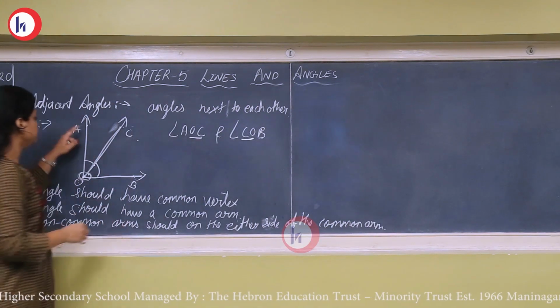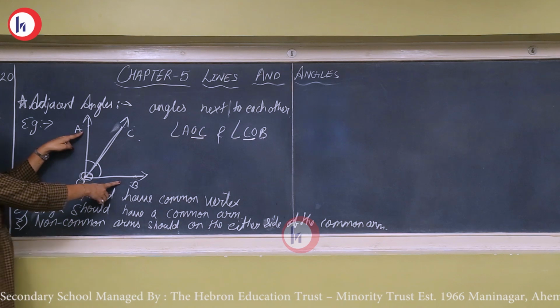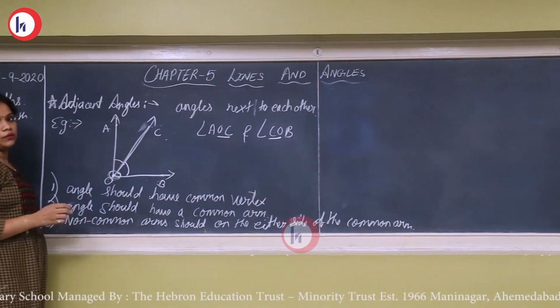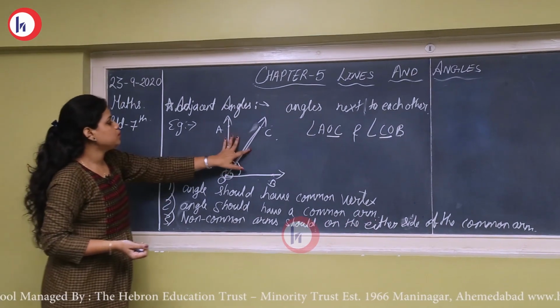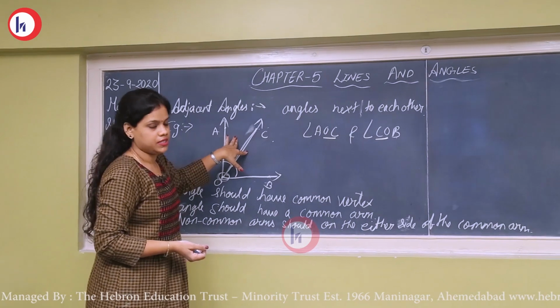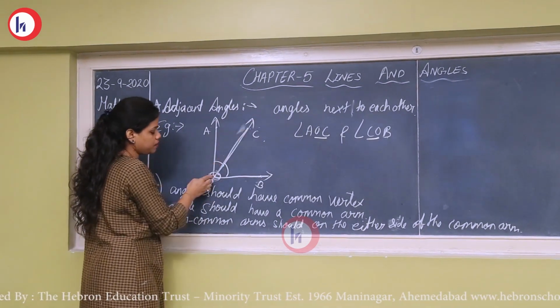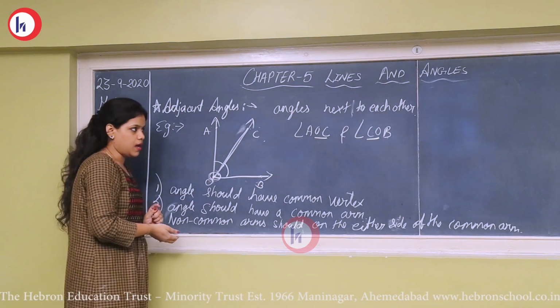Now you can see here OA and OB, these two are the non-common arms and they are lying on either side of the common arm. So these three conditions have to be satisfied, then the two angles are said to be adjacent. That means they share the common vertex, they share one common arm, and the non-common arms are on either side of the common arm.